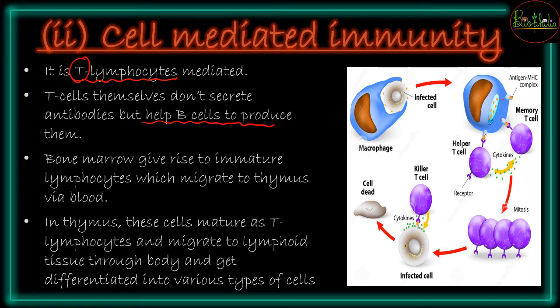So what is going to happen when the bone marrow is going to give rise to immature lymphocytes?